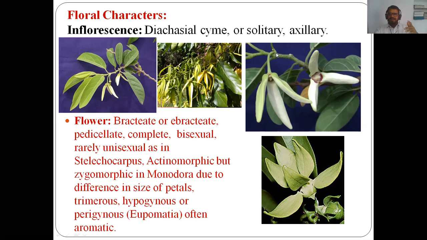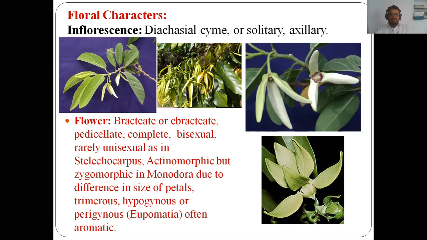Here in this case the flower is ebracteate because there is no presence of bract. But in some species bracts are also present. In this figure there is no bract because no small leaf-like organ is present. That's why this flower is ebracteate, but in some species flowers are bracteate also.